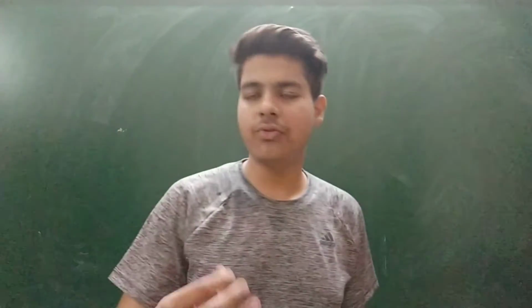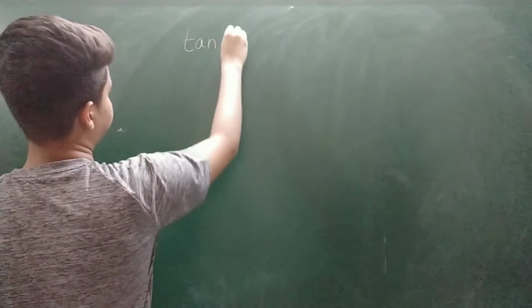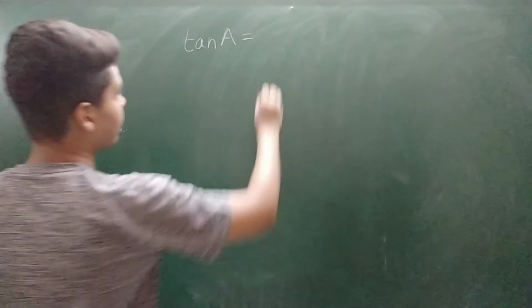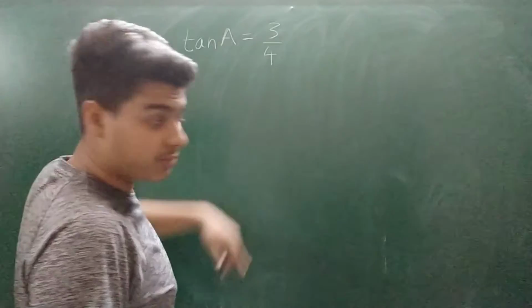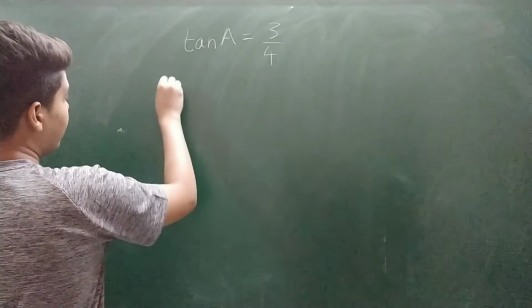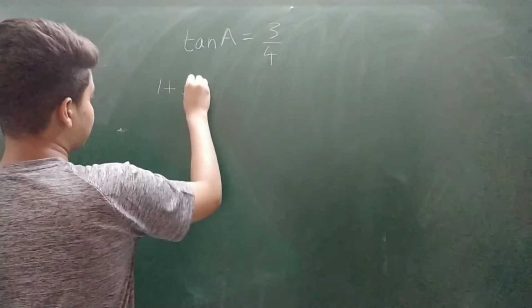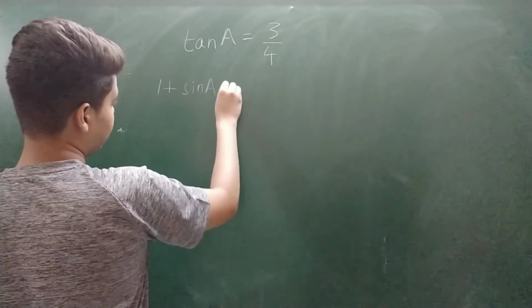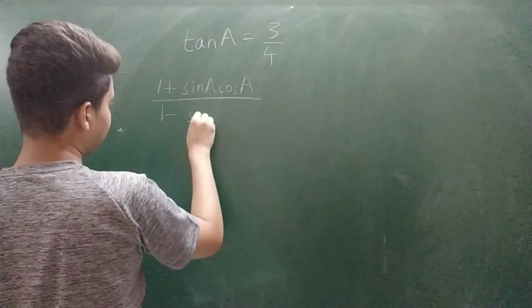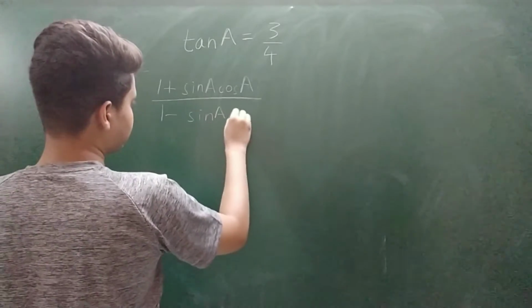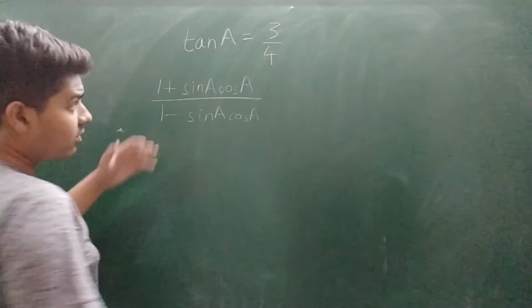So friends, as we have discussed all the relations, the degrees, now we move further to a question. The question is that if tan A equals 3 by 4, note it, tan A equals 3 by 4, then what is the value of 1 plus sin A cos A and 1 minus sin A cos A? This is the question.